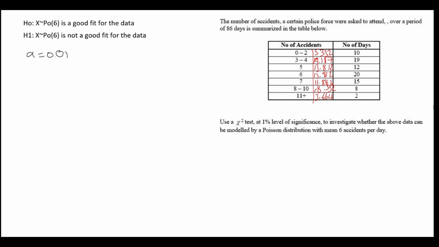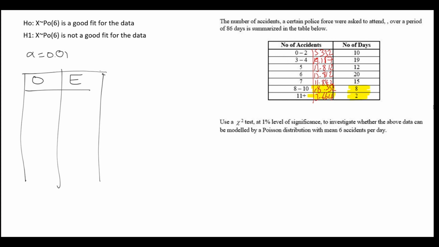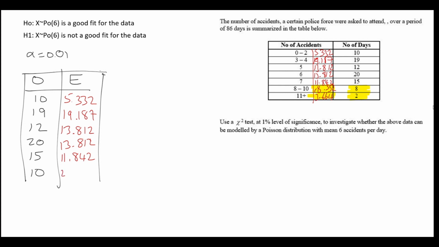As we're generating these, we realize that they're starting to get smaller. When looking at these, we do need to check if any of them were smaller than 5. And I could see in the group 11 plus, yes, that expected frequency is smaller than 5. I'm going to need to do some combining, and those expected frequencies will be combined, plus the observed frequencies will be combined as well. So let's just summarize that with the observed and the expected that we're going to use in our calculation. The group 8 to 10 and 11 plus are being combined into a group that we'll call 8 plus. Here's the observed and the expected that we'll be working with.